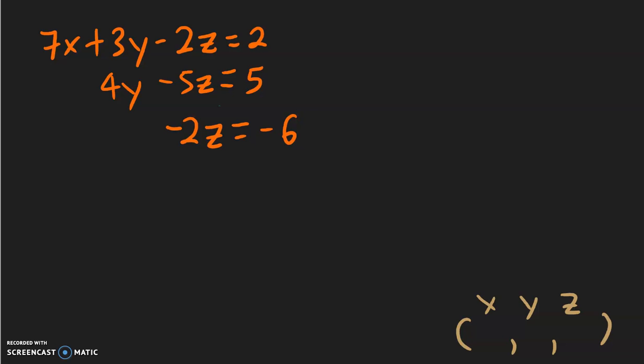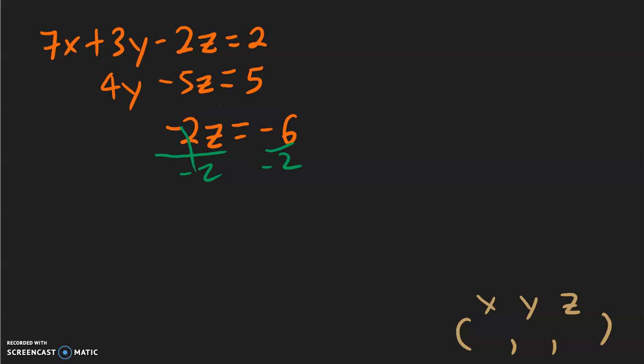In this video, I will show you how to solve systems of equations that have 3 equations and 3 variables. And we will use the back substitution method. So what you want to do is first pick an equation that has only one variable. So I am going to pick the third one. Negative 2z equal to negative 6. So to solve this, all I need to do is divide by negative 2 on both sides.